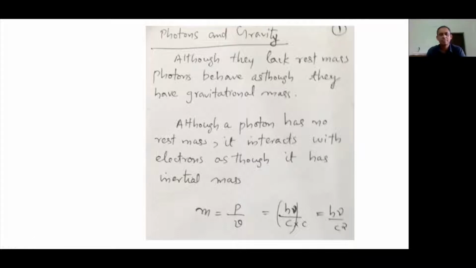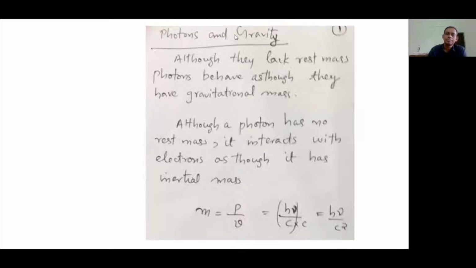Hi everybody, welcome back. Today we are going to discuss photons and gravity: how photons are affected by gravity. Photons don't have rest mass. The rest mass of the photon is zero, that we know.